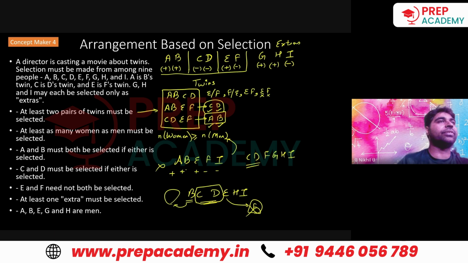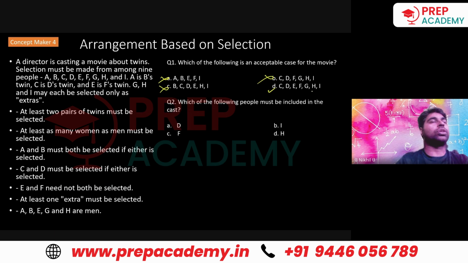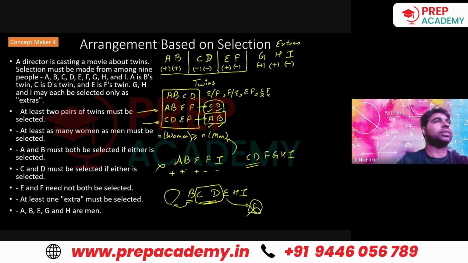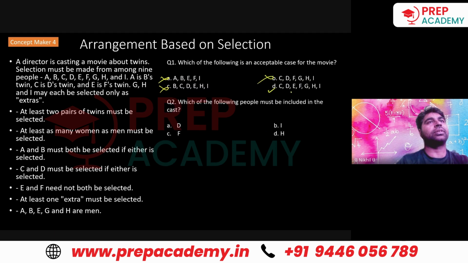C, D, E, F. C, D, yes. E, F. In this case, both of A and B are not there. Okay. G, H, I. All the three twins' extras they have taken. So C, D, E, F, we'll have C, D, F, and I. Four women and three men. So that is a perfect case, right? So D would become my answer.